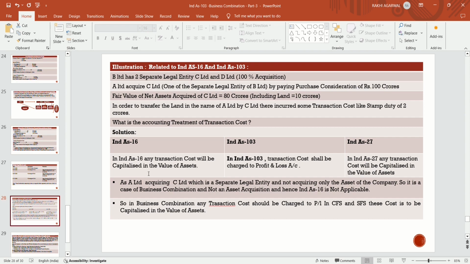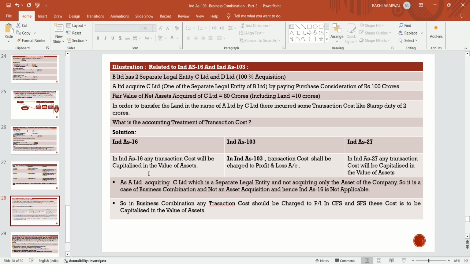A Limited is acquiring C Limited, which is a separate legal entity, and it is not acquiring only the asset of the company. It is also acquiring the liabilities, the deferred tax liabilities, all the assets of entity C, which is a separate legal entity, and that existence of the entity is still there. The existence does not cease. So in that case, it is a case of business combination and not an asset acquisition.